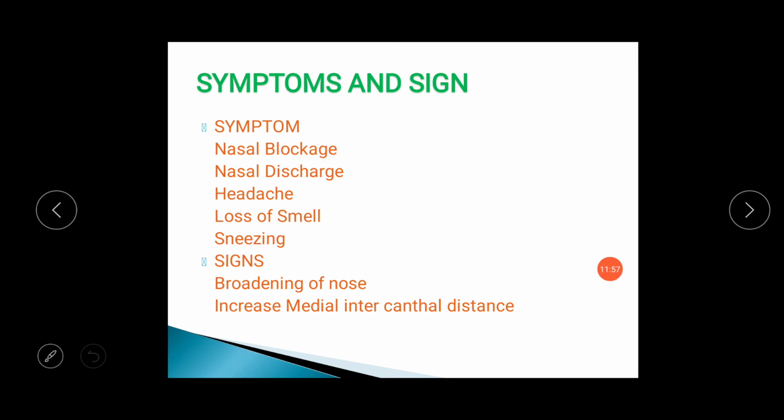Sneezing is usually more commonly seen in allergic rhinitis patients, and that is usually seen in ethmoidal polyposis. Broadening of the nose is usually seen in ethmoidal polyposis whenever there is excessive polyp in the nasal cavity. There is an increase in medial intercanthal distance in cases of ethmoidal polyposis.